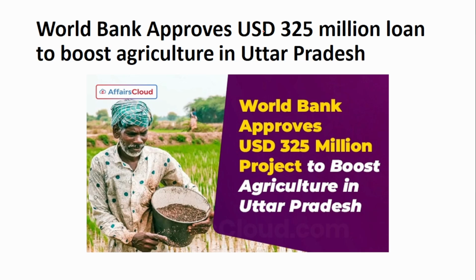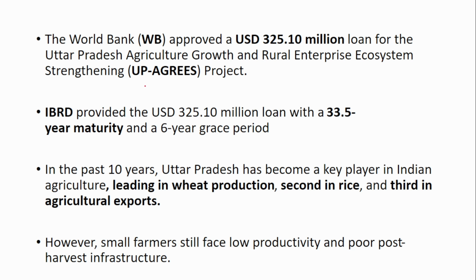Next is World Bank approves $325 million loan to boost agriculture in Uttar Pradesh. This loan will be provided by the IBRD, one of the arms of the World Bank, the International Bank for Reconstruction and Development. It will provide a $325.10 million loan for the Uttar Pradesh Agriculture Growth and Rural Enterprise Ecosystem Strengthening Project, UP AGREES. It has a 32.5 years maturity and a 6-year grace period.